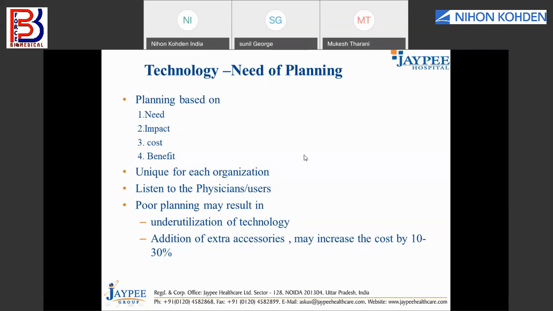Then you need to think about the benefit you are getting by adding this equipment: how much clinical productivity can be improved, what additional procedures I can do, and obviously what additional income my organization is going to get. So based on these 4 parameters, we plan whether it is required or not.